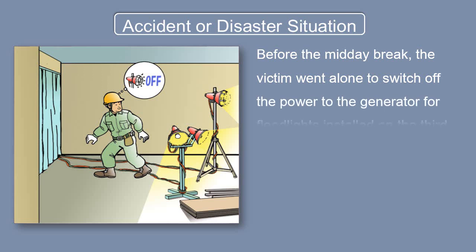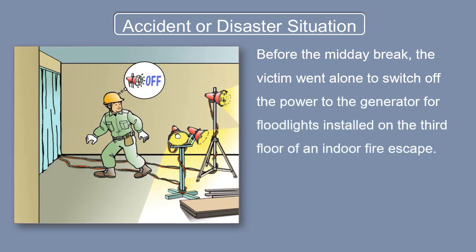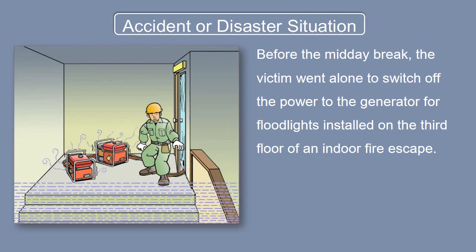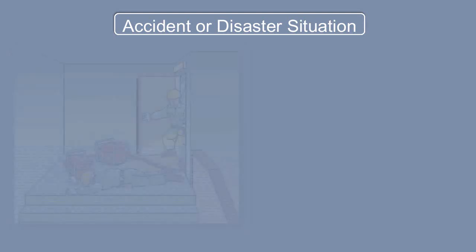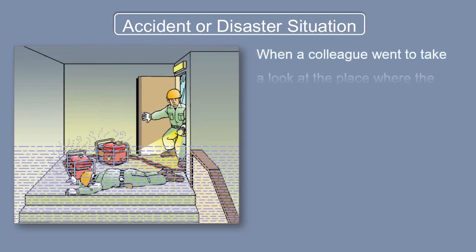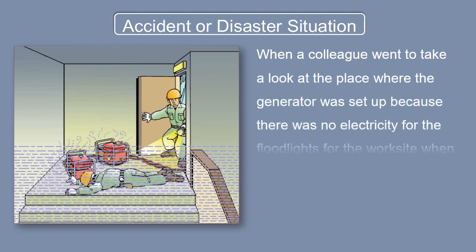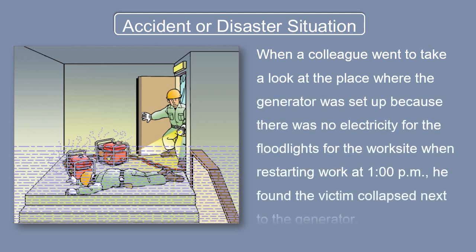Before the midday break, the victim went alone to switch off the power to the generator for floodlights installed on the third floor of an indoor fire escape. When a colleague went to take a look at the place where the generator was set up because there was no electricity for the floodlights for the worksite when restarting work at 1 p.m., he found the victim collapsed next to the generator.